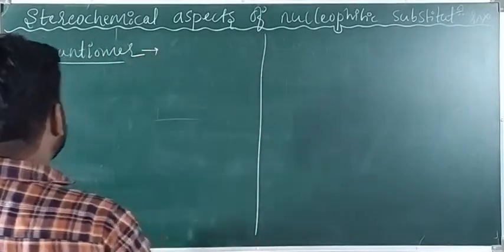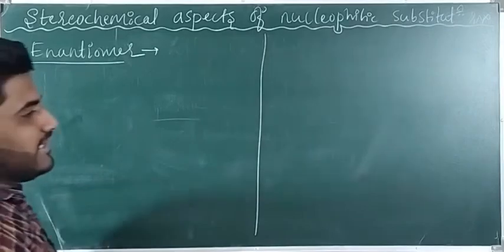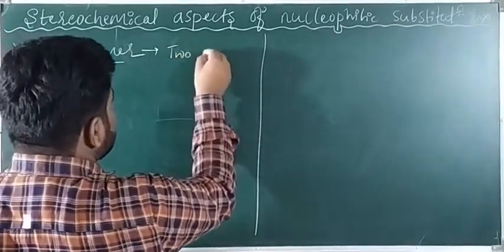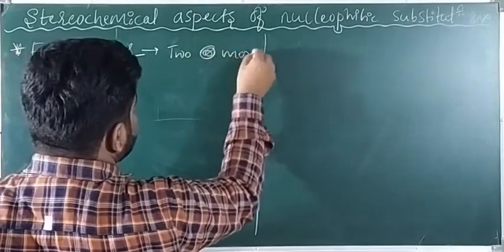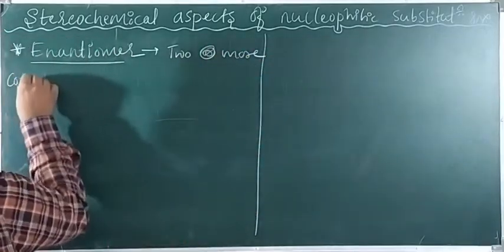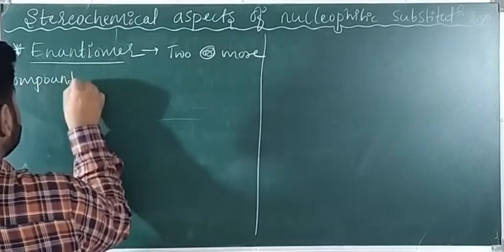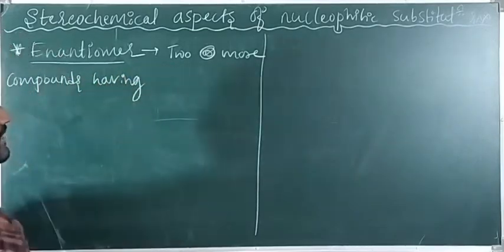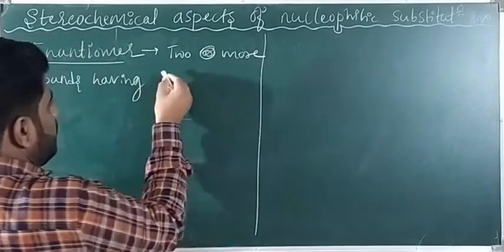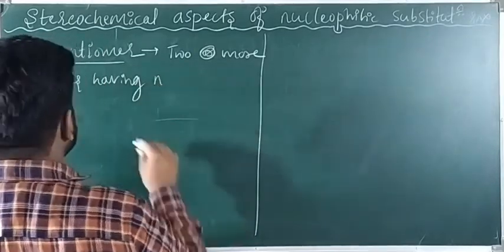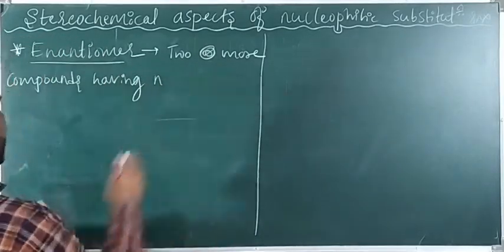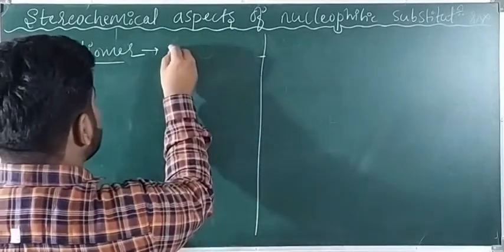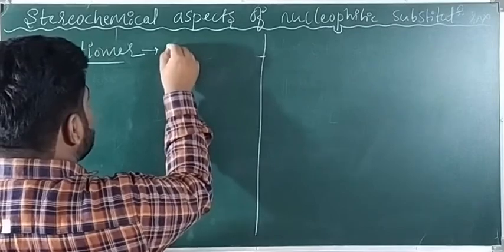So what are enantiomers, guys? Enantiomers are nothing but 2 or more compounds having non-superimposable mirror images. We can say in that way also: enantiomers are the isomers which are non-superimposable mirror images.